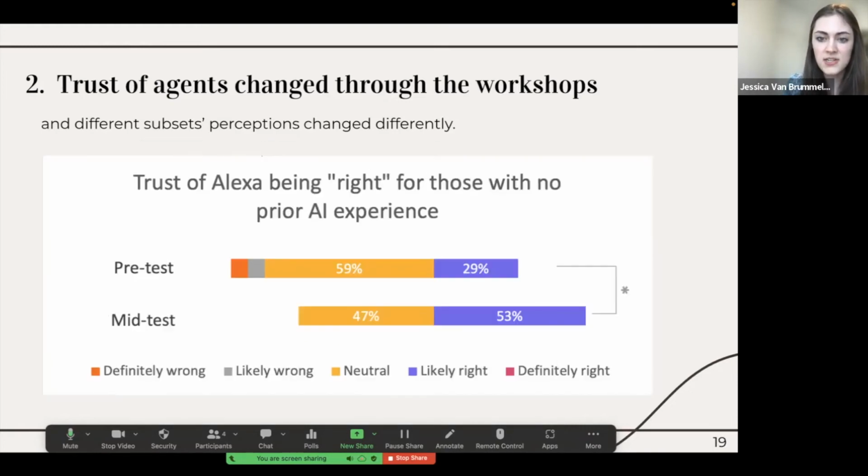And with that, I also wanted to show you just kind of the distribution. I'll be using these kind of graphs in the rest of the presentation. So you can see at the top in this graph, we have the pre-test, and then at the bottom, we have the survey that occurred after the programming activity. And so you can see that for people with no prior AI experience, their trust actually shifted to the right, which is towards more trust.